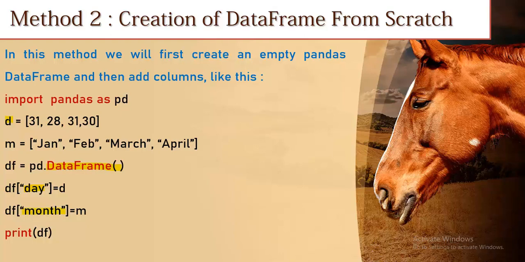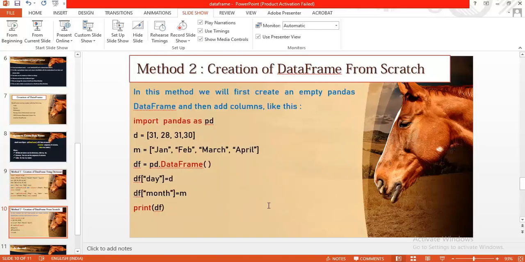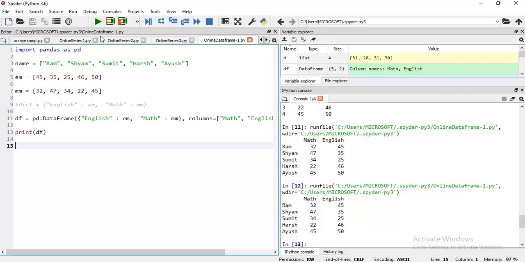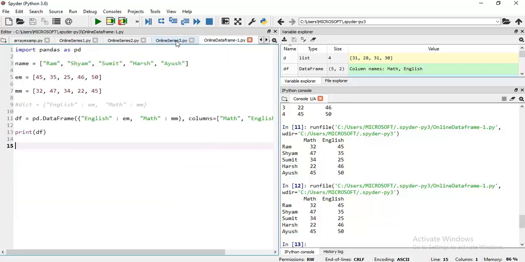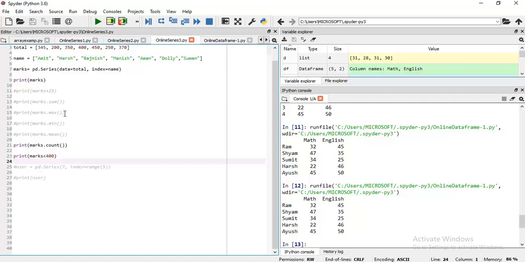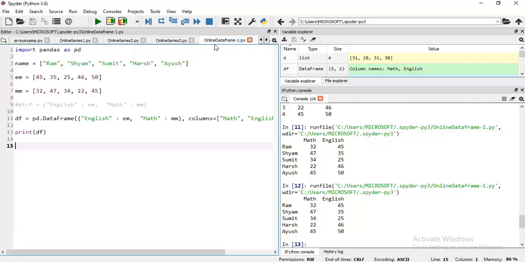That you see. Let's implement this code in Spyder.